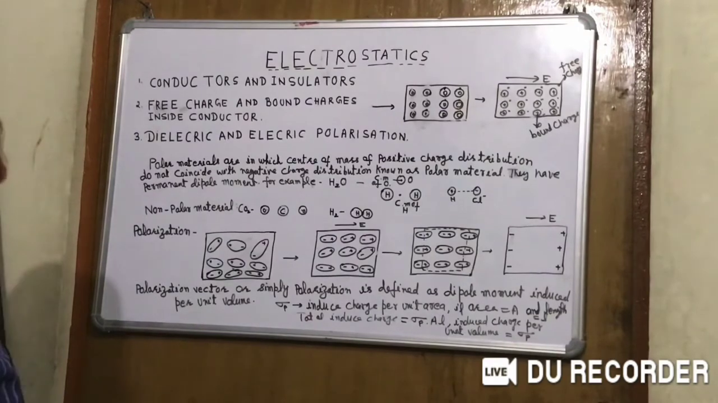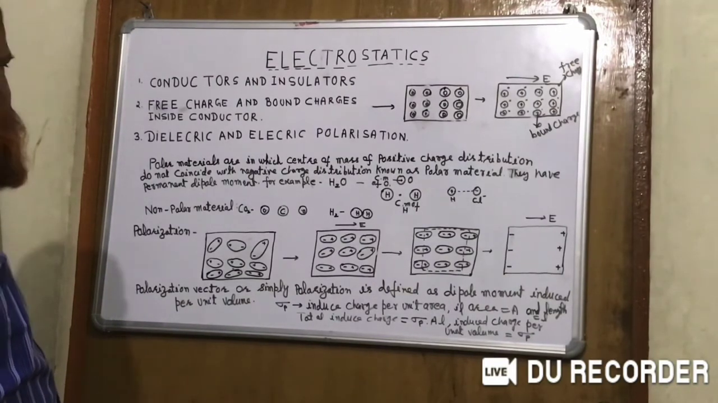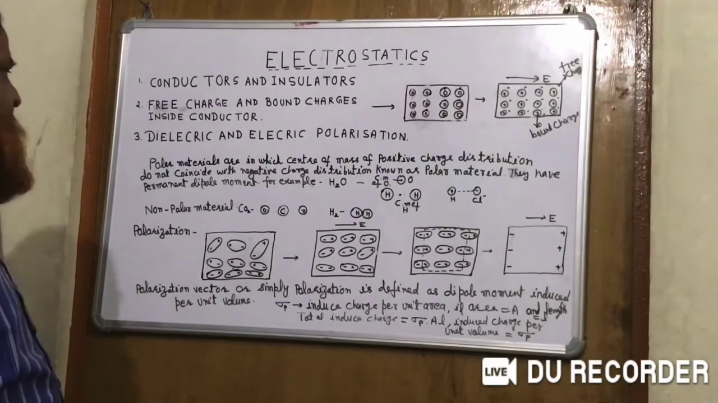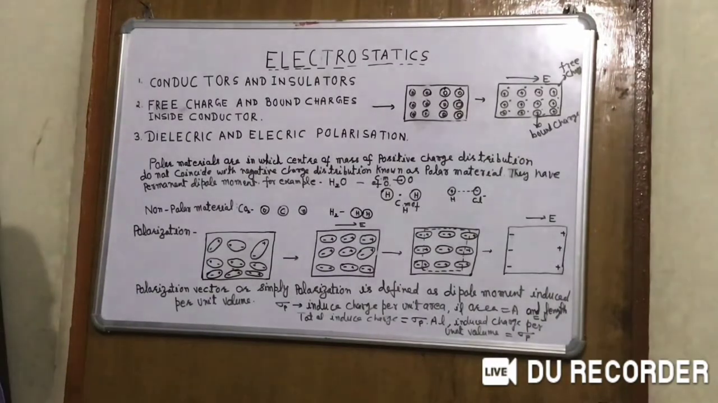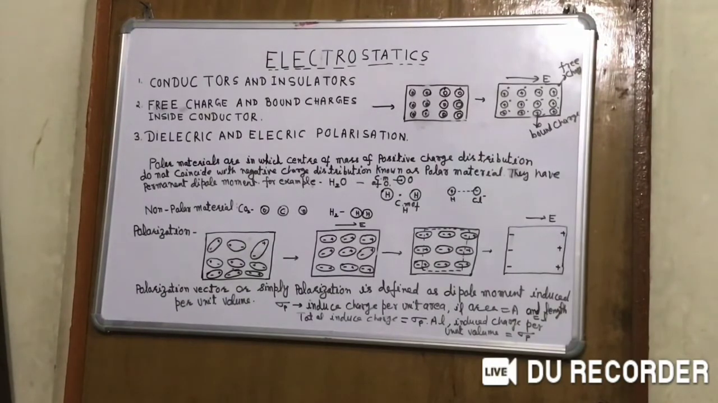The positive charge distribution is due to positive ions, meaning the nucleus, which is positively charged, and the negative charge distribution is due to electrons. The negative charge distribution has a center of mass. Similarly, the positive charge distribution also has a center of mass. If they do not coincide, then there is some separation between them and they have a permanent dipole moment in any volume.